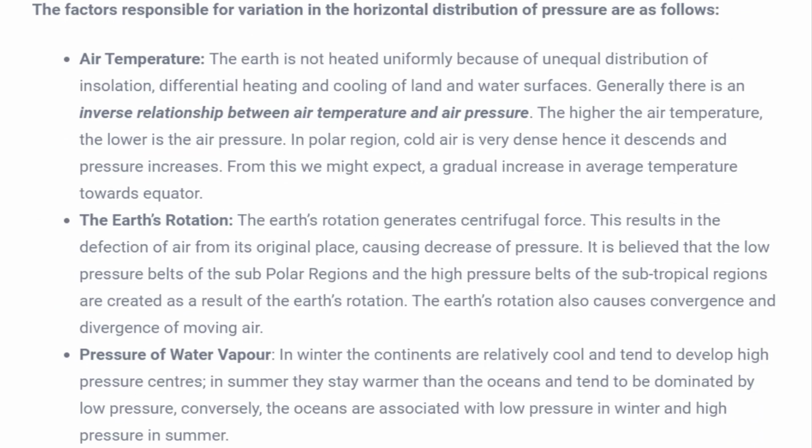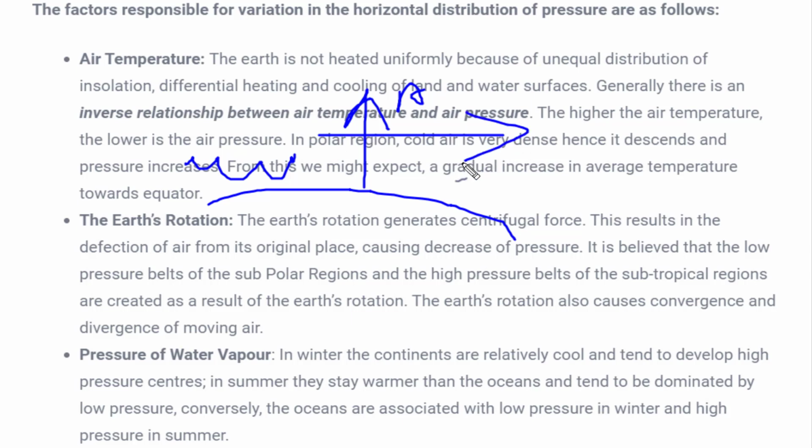How is it responsible? See, this is our earth's surface, and wind is the horizontal movement of air only, whereas when air moves upward it is called air, or the gases which move upwards are called air, and when it moves horizontally it is called wind. So the air temperature is responsible for different kinds of pressure on our earth's surface.